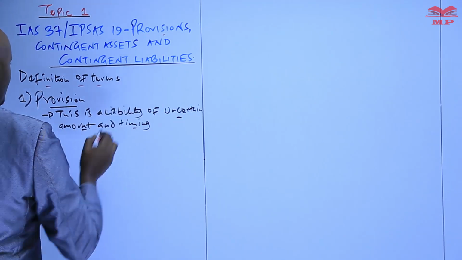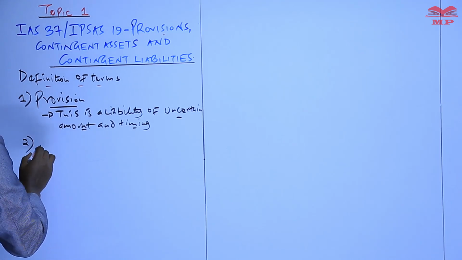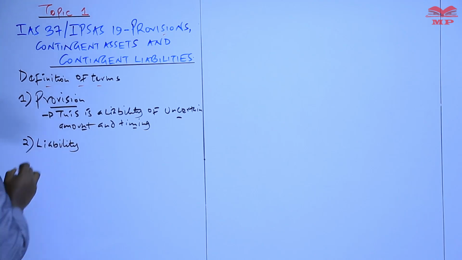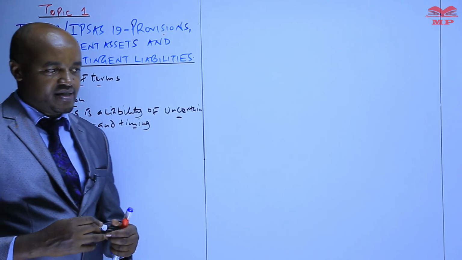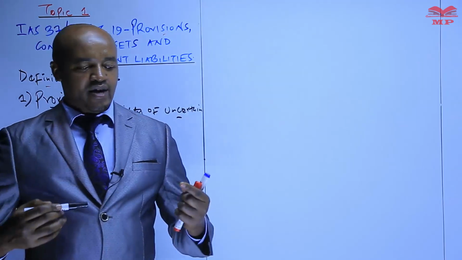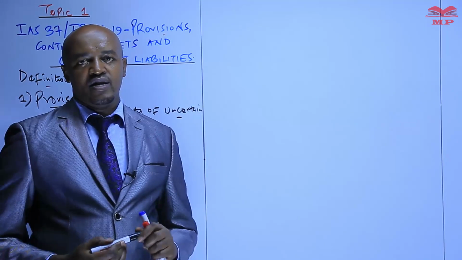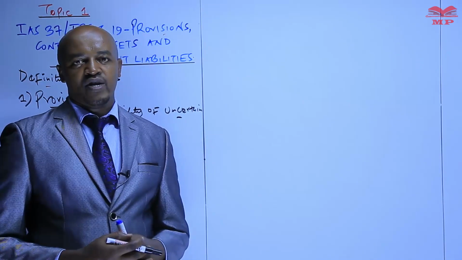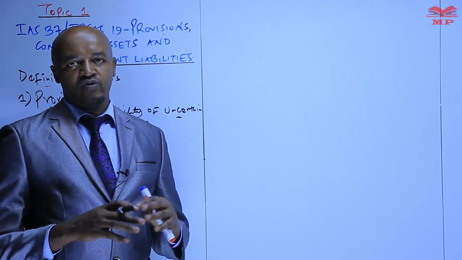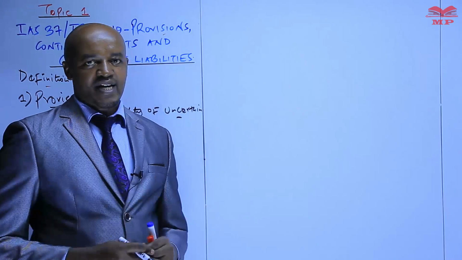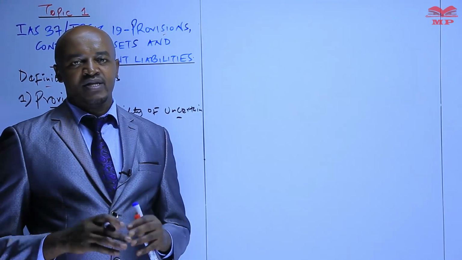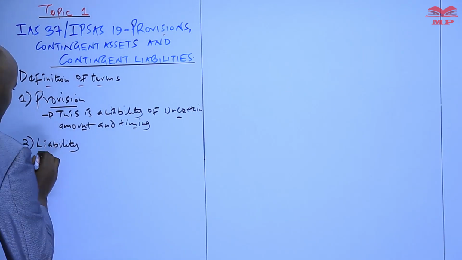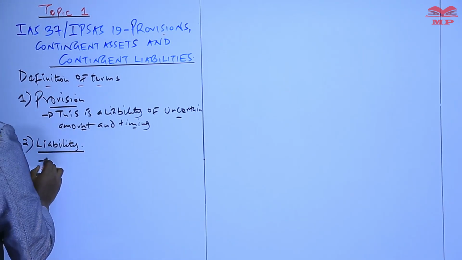The other term we also need to define here is a liability. When we talk about a liability, we say that this is a financial obligation which is expected to result in an outflow of resources. Whenever the company is required to pay for something, maybe the company has been sued in a court of law, the ruling has already been made, and the company is now required to pay some damages, that is a good example of a liability.